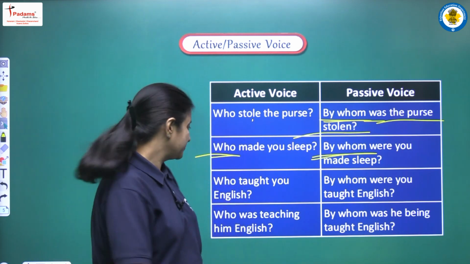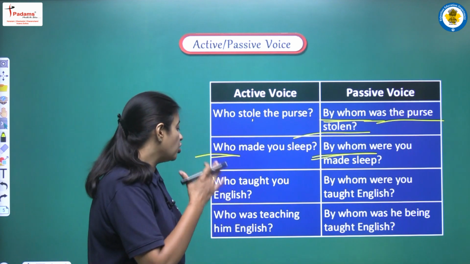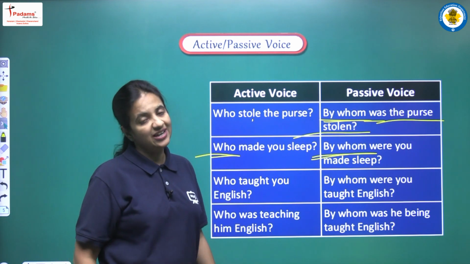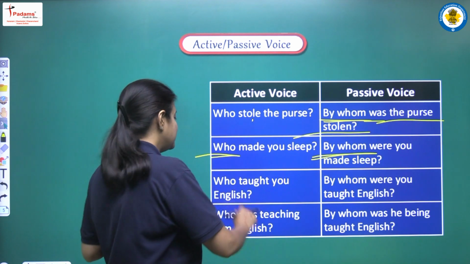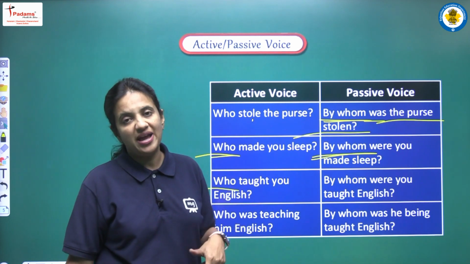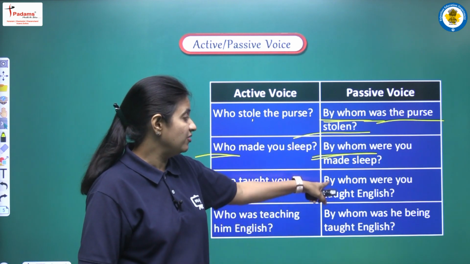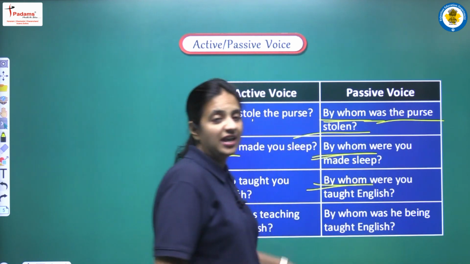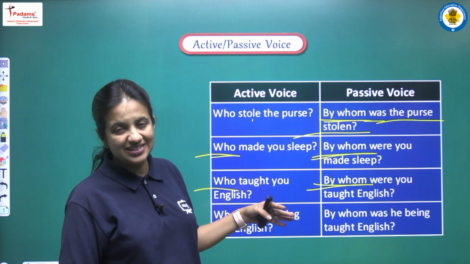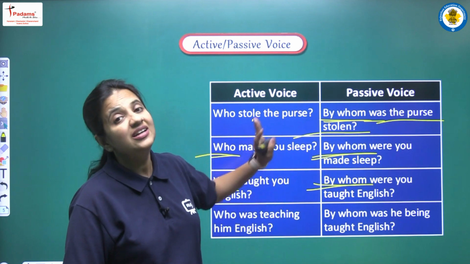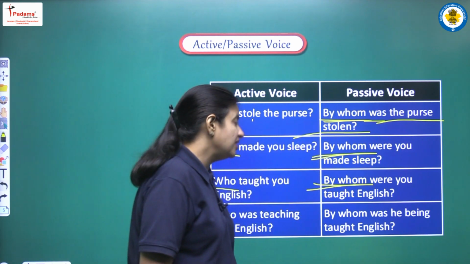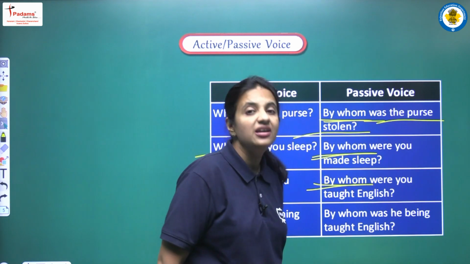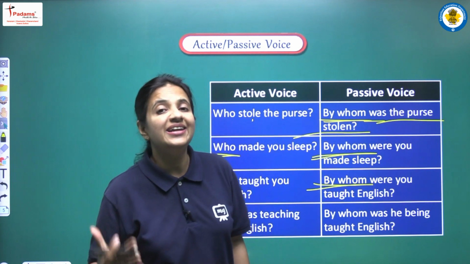All right. Next sentence: who taught you English? Again we have one question that starts with who. So we have to apply the same structure here. Who will first of all be by whom, then our auxiliary verb and then the same structure that we have discussed earlier, and in this manner the complete sentence here will be: by whom were you taught English.